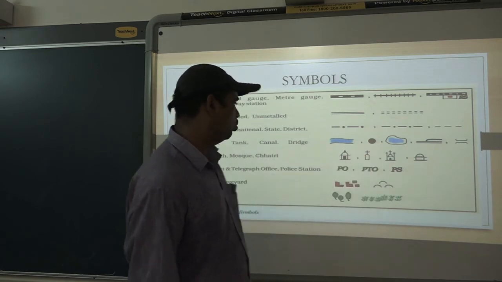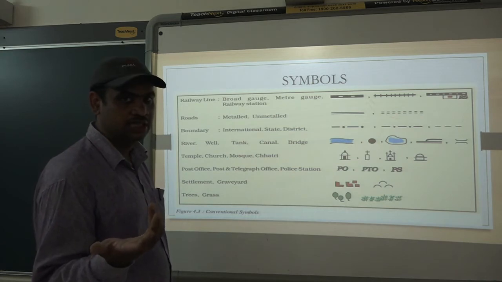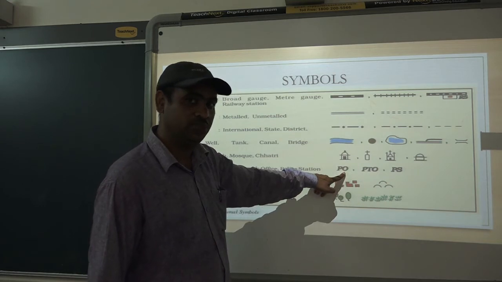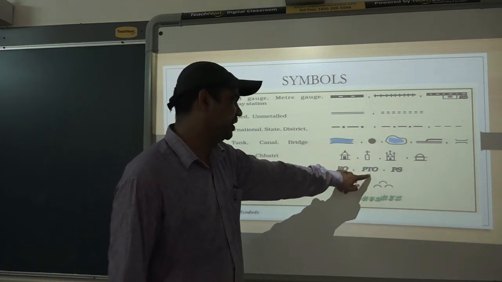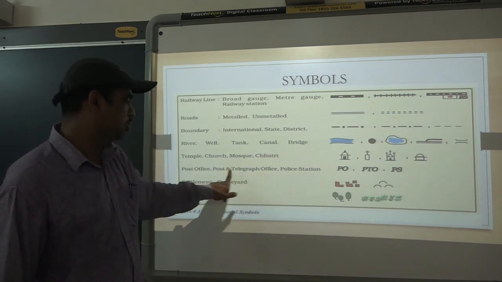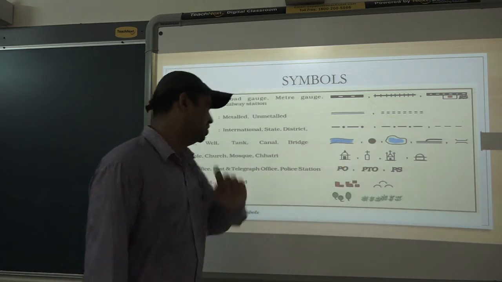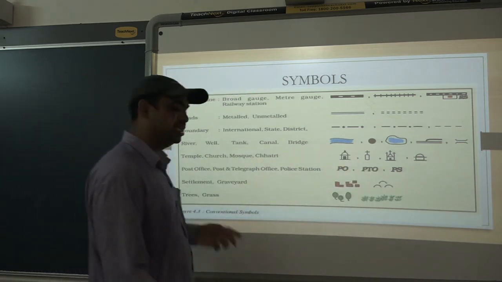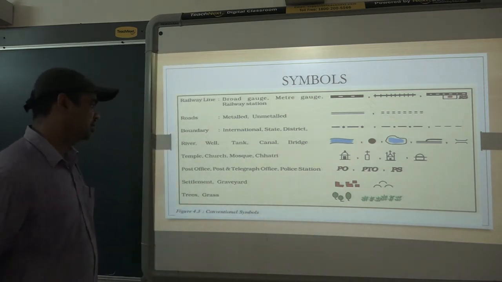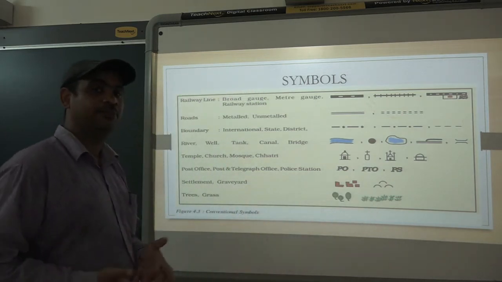Then here is the mosque. Then some symbols are given like PO. What can be the meaning of this PO? Post office. PTO, Post and Telegraph Office. PS stands for police station. Then settlements. Settlements means where people are living. It may be a village, it may be a city. Then graveyard. Graveyard is the place where people are buried.